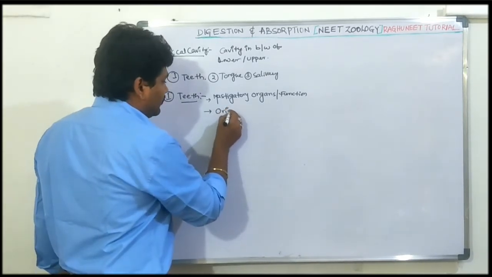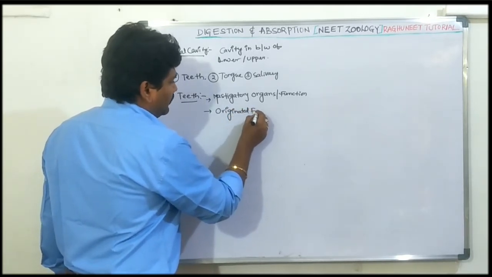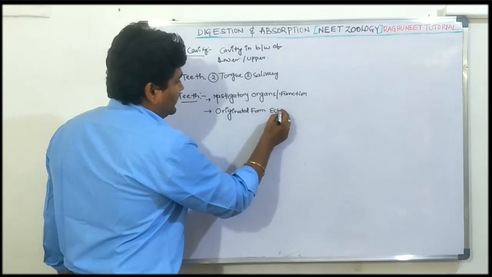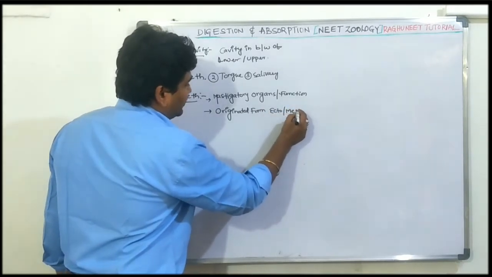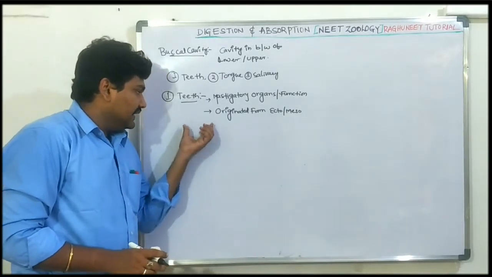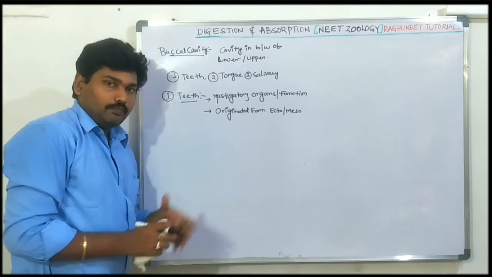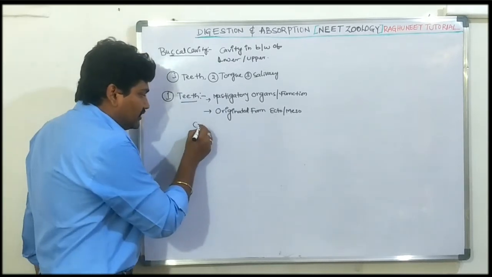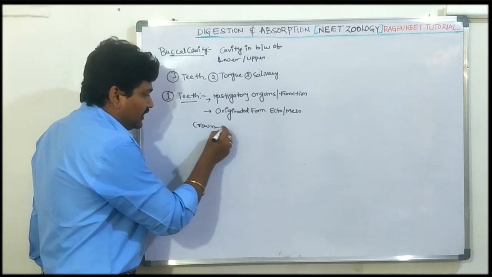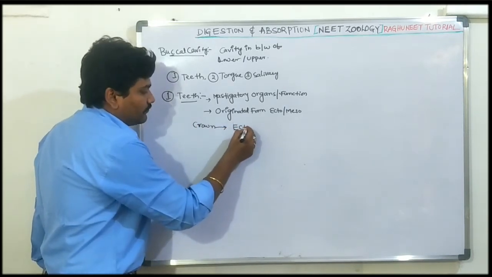If you take the tooth, it contains three regions: the crown, neck and root. The crown region originates from ectodermal origin.